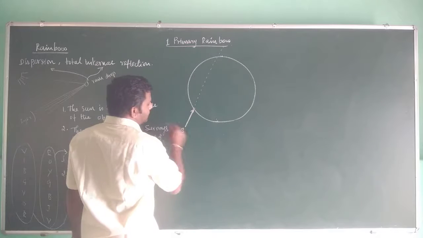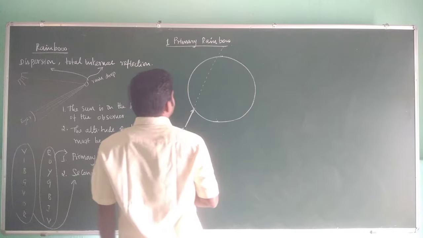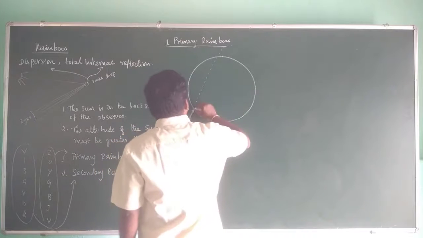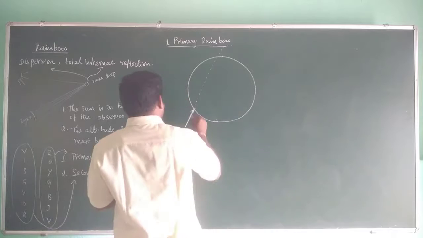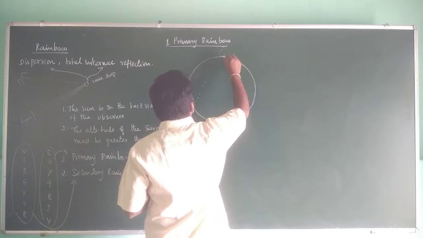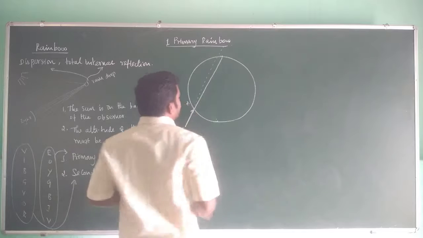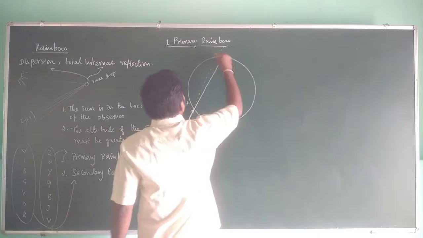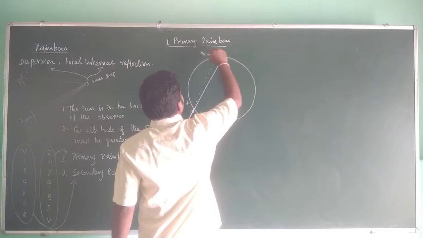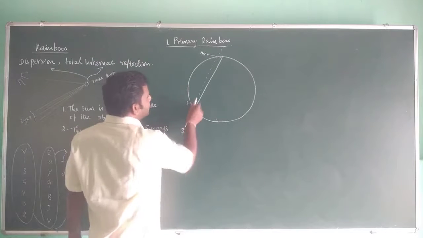It is S. And in the raindrop, it undergoes refraction, right? And the refracted ray travels like this. It undergoes refraction at point A. It moves towards this point B. So let's draw a straight line towards B. Then at point B, if it is unrefracted, it will travel in this direction.